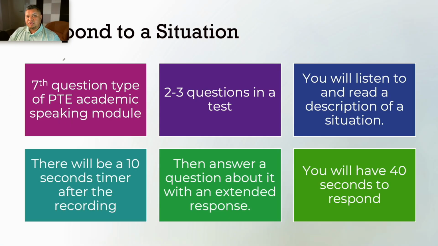Now let's look at some of the facts. First of all, it's the 7th and the last question type of your PTE speaking module. You'll get 2 to 3 questions. You will listen to and read a description of a situation, same thing. And then after the recording is finished, you'll have 10 seconds to prepare, and you answer with an extended response.